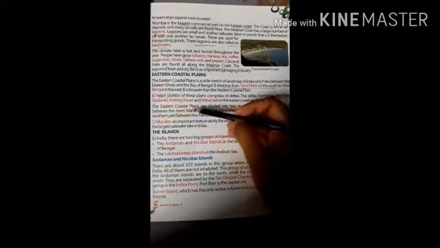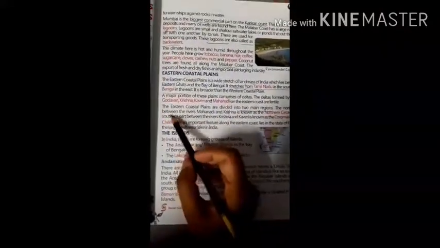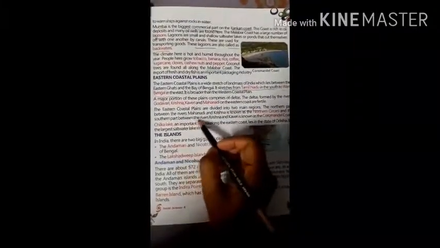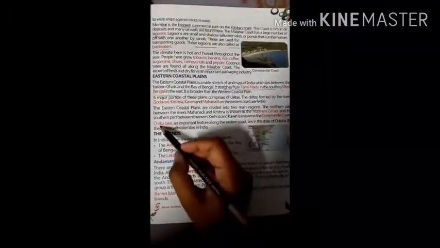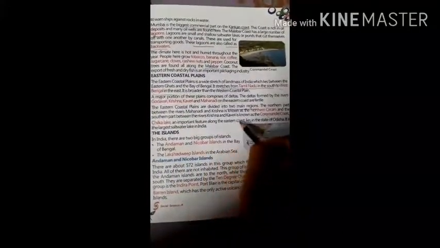The Eastern Coastal Plain is divided into two main regions. The northern part between the rivers Mahanadi and Krishna is known as the Northern Circars, and the southern part between the rivers Krishna and Kaveri is known as the Coromandel coast.